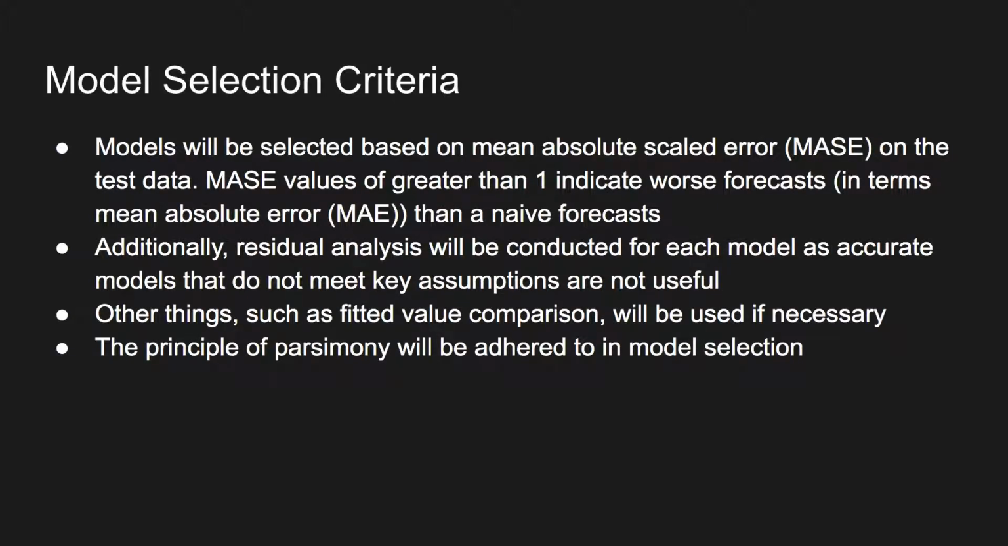Some model selection criteria. Models will be selected based on the mean absolute scaled error, or MASE, on the test data. MASE values greater than 1 indicate worse forecasts in terms of mean absolute error than a naive model forecast, so it's a good yardstick when you're looking at the MASE values. Additionally, we'll look at residual analysis, as accurate models that do not meet key assumptions are not useful, and other things such as fitted value comparison will be used if necessary to decide between better models, and of course the principle of parsimony would be adhered to in model selection.